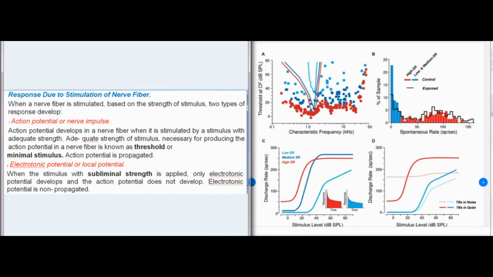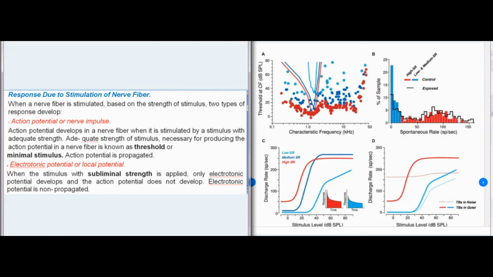Response due to stimulation of nerve fiber. When a nerve fiber is stimulated, based on the strength of stimulus, two types of response develop: action potential or nerve impulse. Action potential develops in a nerve fiber when it is stimulated by a stimulus with adequate strength. Adequate strength of stimulus, necessary for producing the action potential in a nerve fiber, is known as threshold or minimal stimulus. Action potential is propagated.